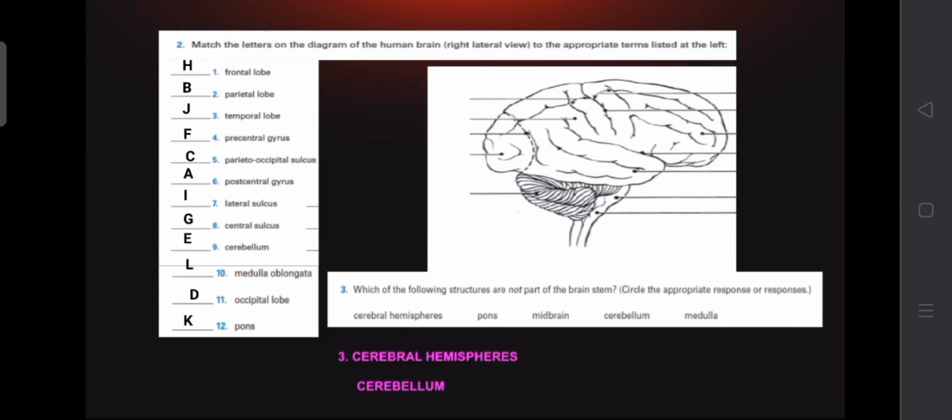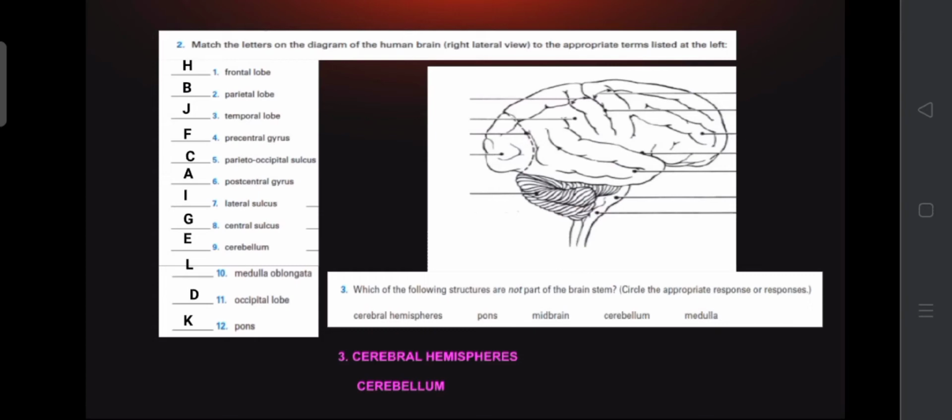Our answer is C. Number 6 is the postcentral gyrus. Our answer is A. Number 7, lateral sulcus. Our answer is I. Number 8 is the central sulcus. Our answer is G. Number 9, cerebellum. Our answer is E. Number 10, medulla oblongata. Our answer is L. Number 11 is the occipital lobe. Our answer is D. And number 12 is pons. Our answer is K.